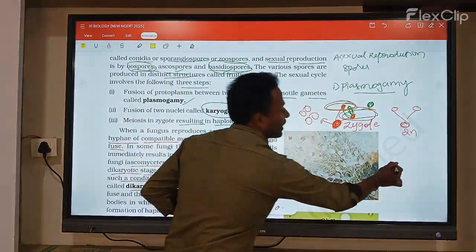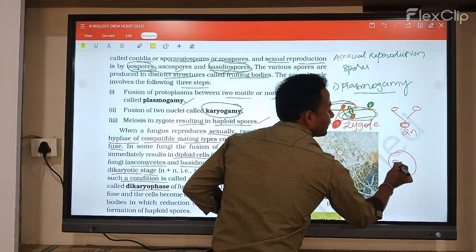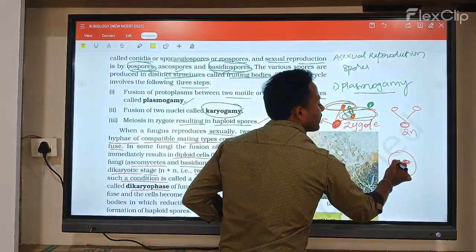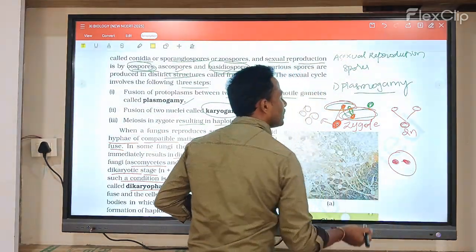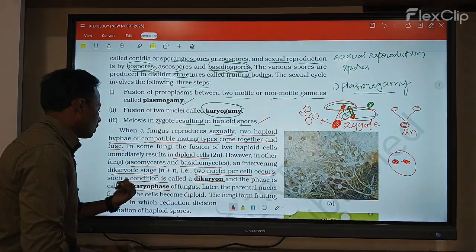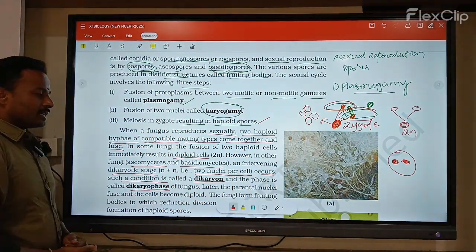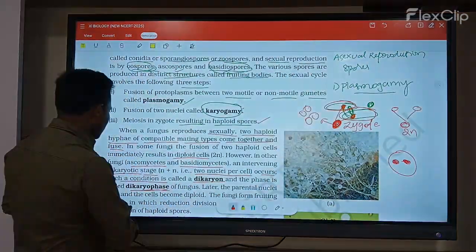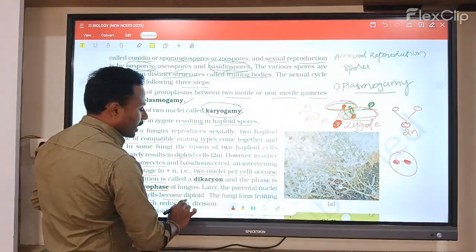For example, in a single cell, how many nuclei are present? Two nuclei are present. This condition is called the dikaryon condition or dikaryotic phase. Later, the parental nuclei fuse and the cell becomes diploid.